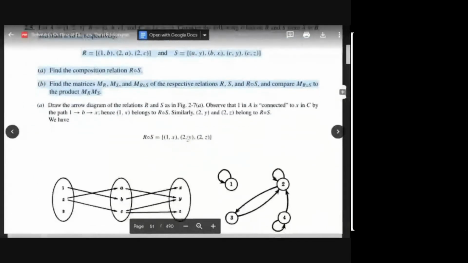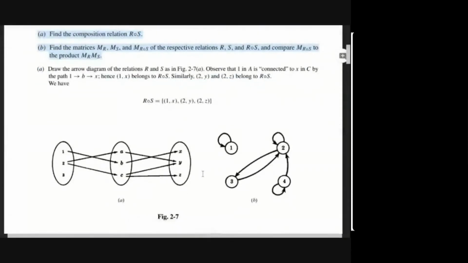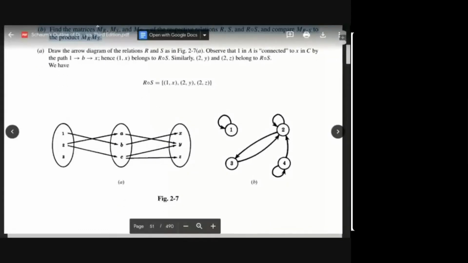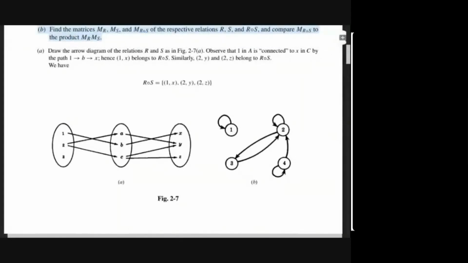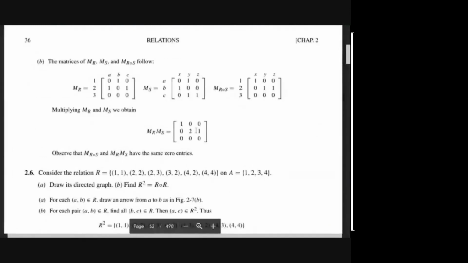So I'll just scroll down. Okay, they have given answers also. So check whether you are getting the same answer or not. Are you getting the same answer? Yes, ma'am. Check the matrices also.